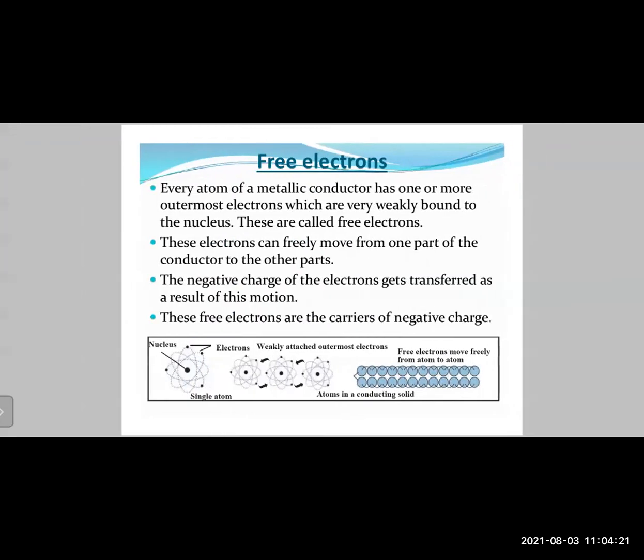Okay, then now let us try to understand the concept of a free electron. Now when we are talking about electricity, when it is flowing, right? We say that electrons are flowing from the negative terminal to the positive terminal.